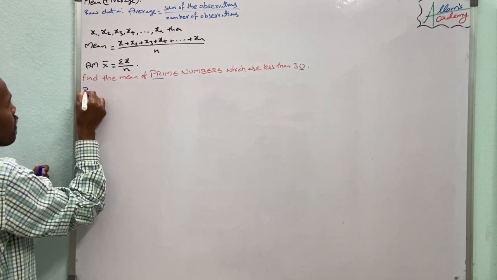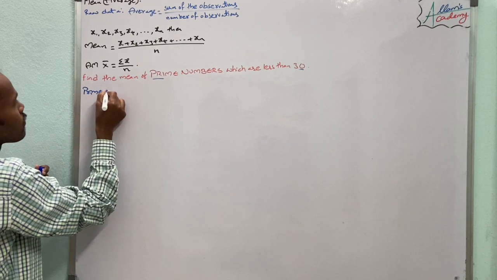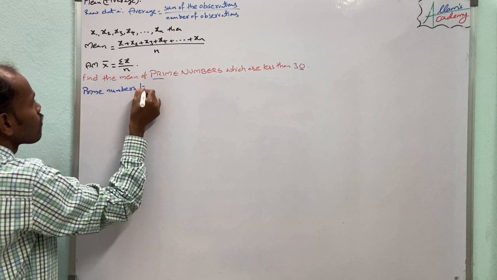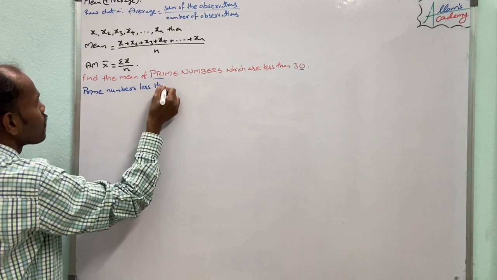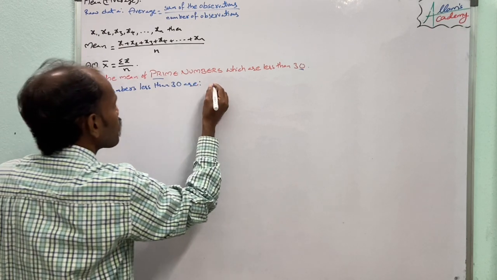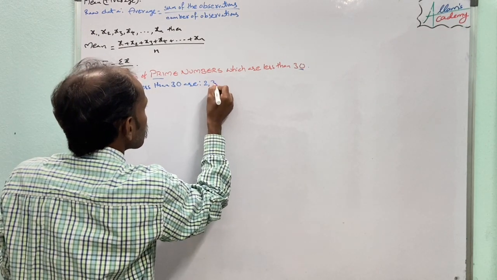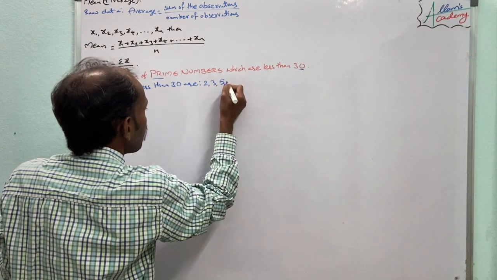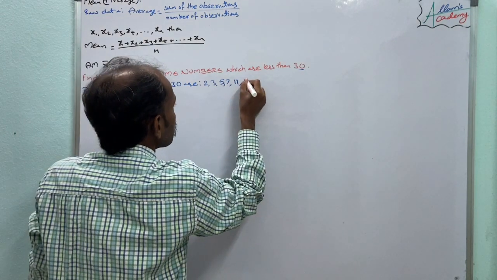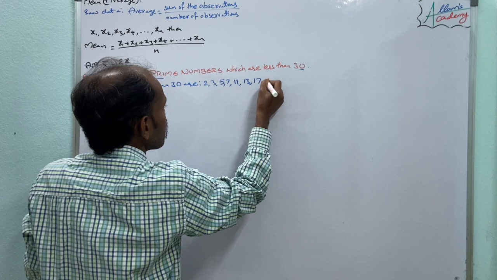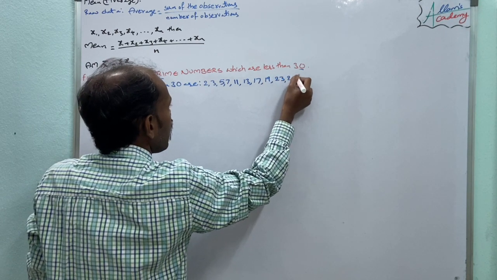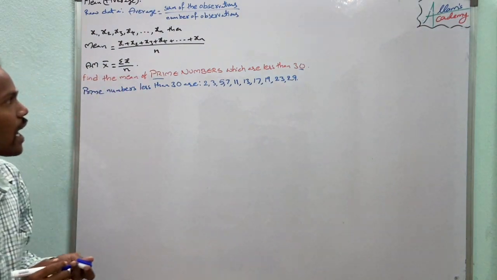They are 2, 3, 5, 7, 11, 13, 17, 19, 23 and 29.